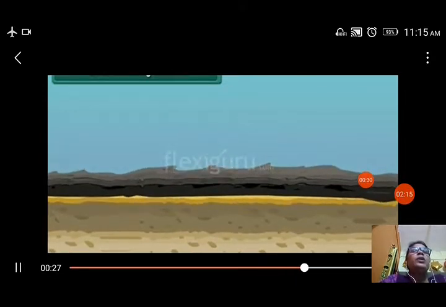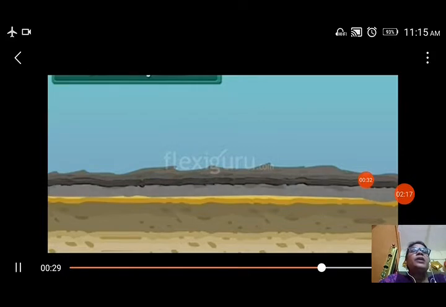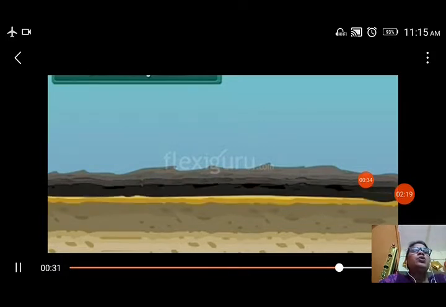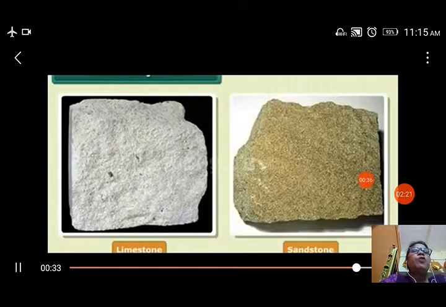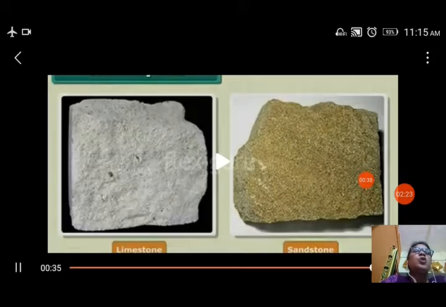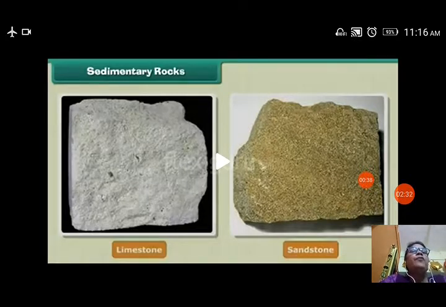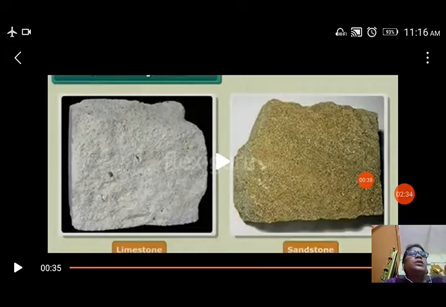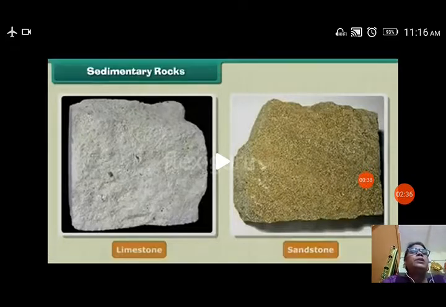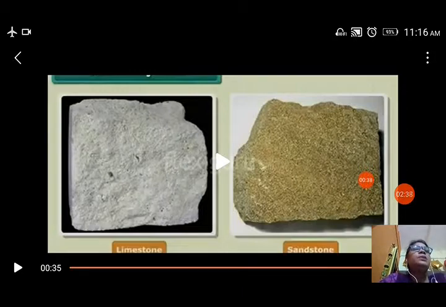Now at the floor they are compressed highly. After thousands of years they solidify after compression and they form different types of sedimentary rocks. So you can see this type of thing happens in the formation of limestone, sandstone. You can see these types of rocks are formed when this type of sedimentation occurs. Now let us see what happens next.